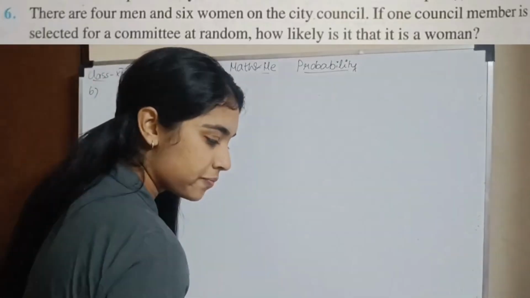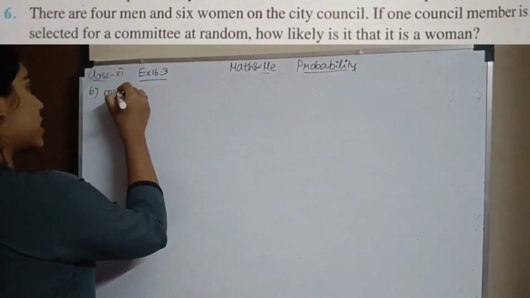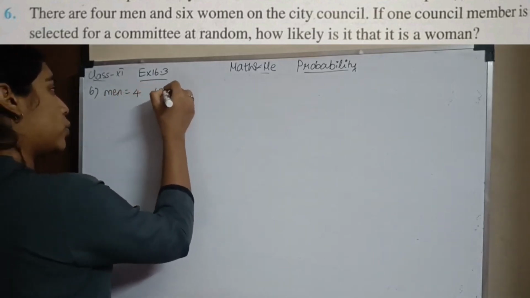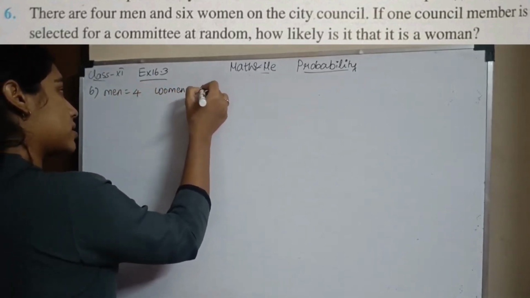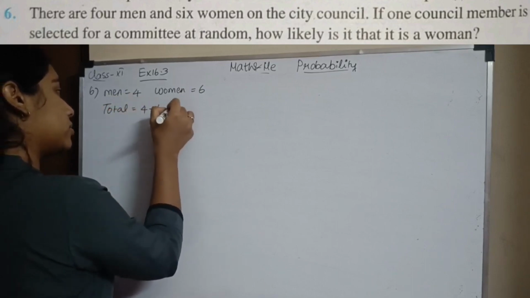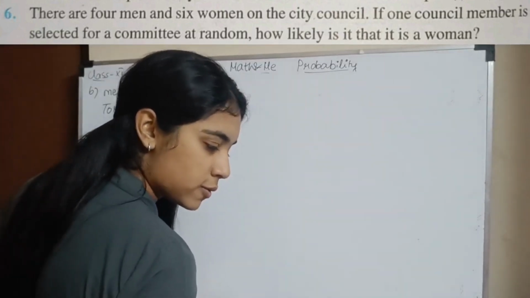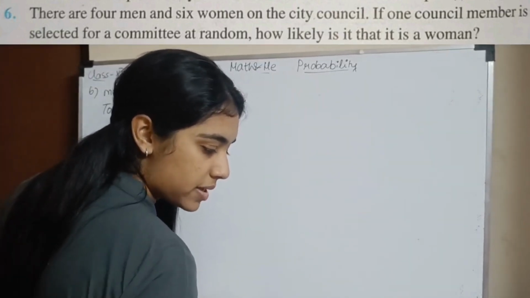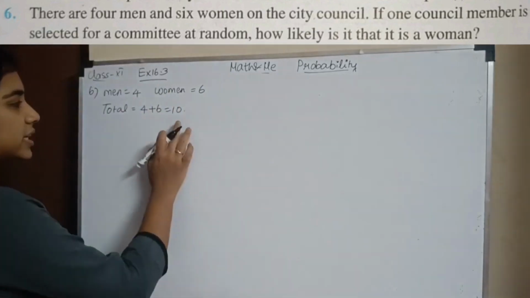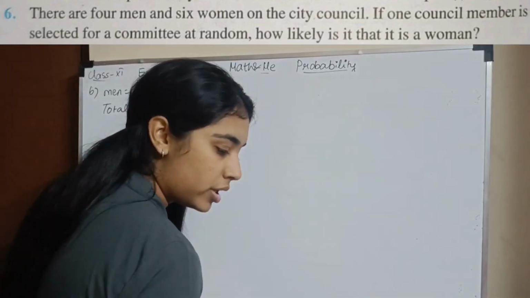Question number 6: there are 4 men and 6 women on the city council. How many men are there? 4 men, and 6 women, so the total number of people is 4 plus 6, 10. So there are 10 people on the city council. If one council member is selected from a committee at random, so out of the 10 I'm going to select one committee member, and I want it to be a woman.